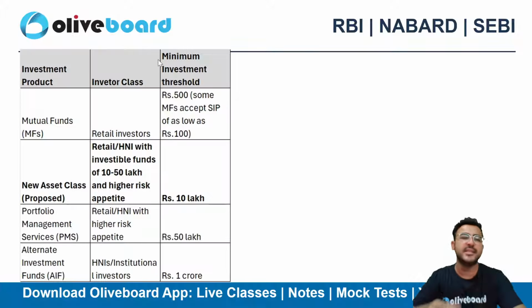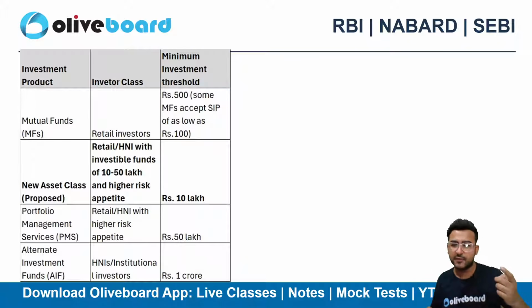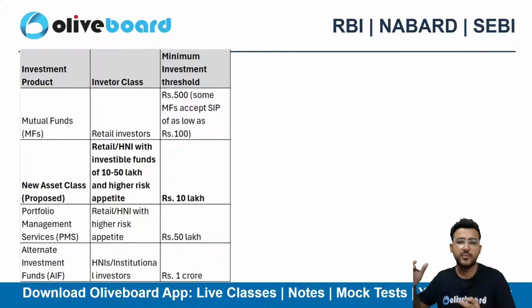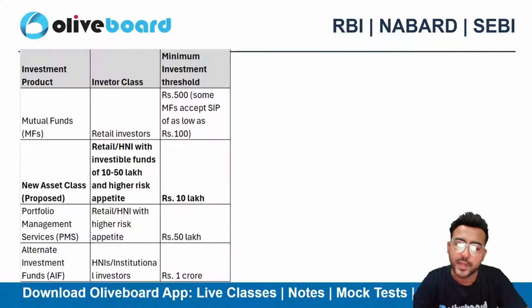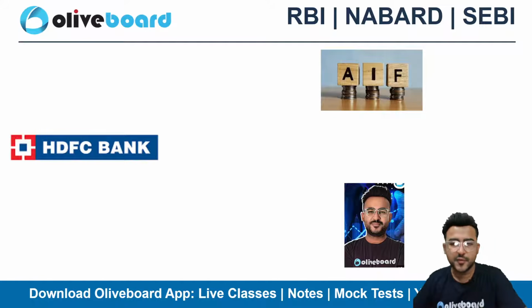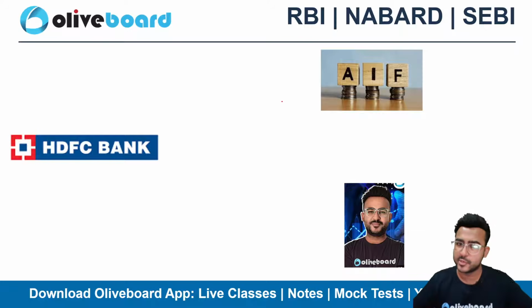In India, we have certain classes of investment like mutual funds, SIF, which is a newly proposed investment class, PMS and AIF. AIF is the one which is on the top, with a minimum investment threshold of 1 crore. Let's try to understand the case first and then we'll discuss this circular. If you are able to understand this case, you will be able to understand this circular.